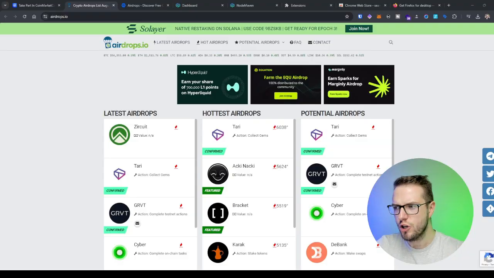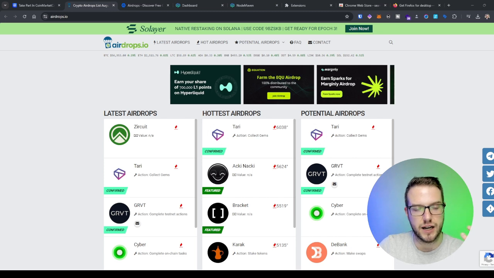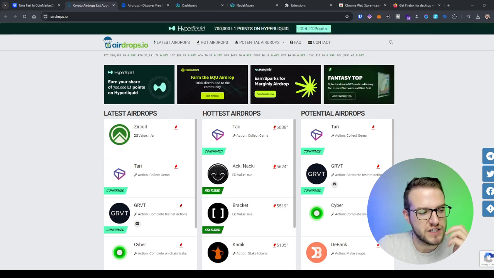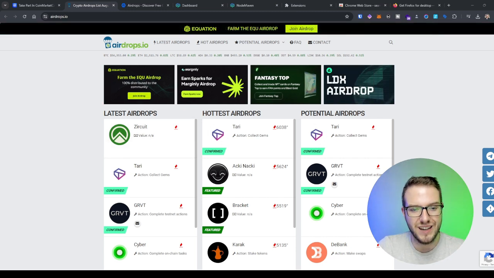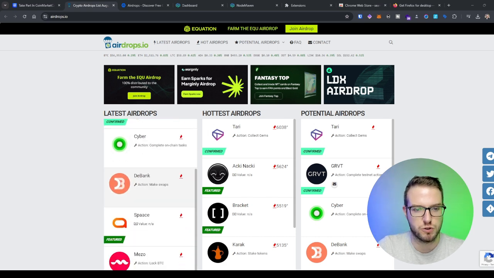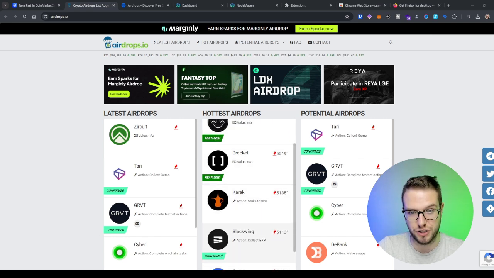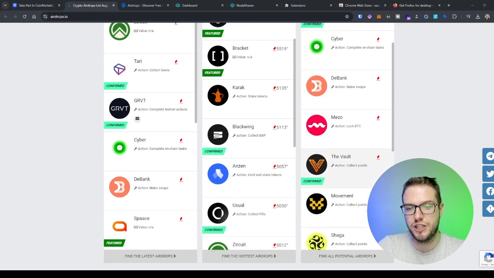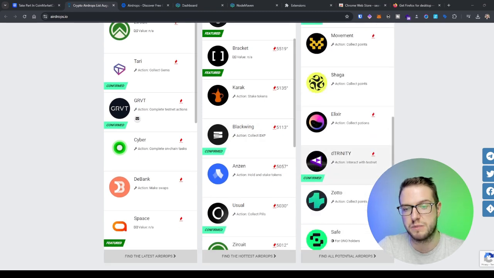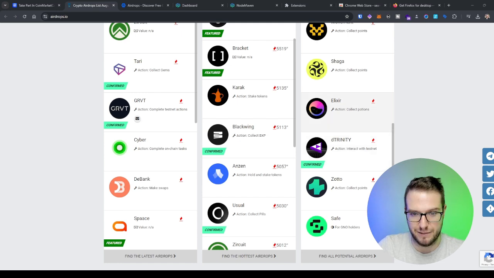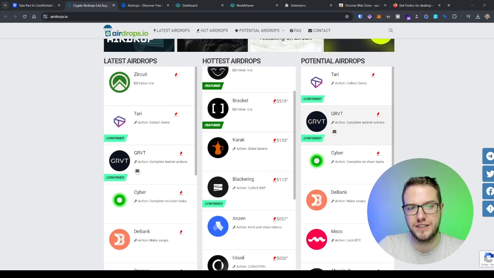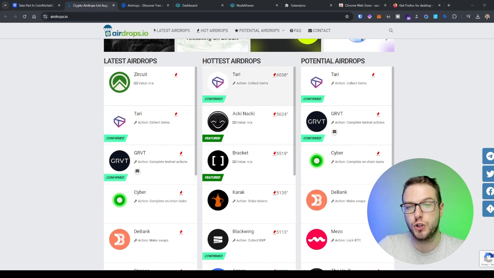The second page which I would like to share with you is Airdrops IO. Airdrops IO has multiple different airdrops as well. The first thing I like about it is that you have three categories: the latest airdrops, the hottest, and the potential airdrops. The latest ones are airdrops which have recently been added. The hottest ones are grabbing most of the traction. The potential ones are airdrops which users or the platform think might happen. Often you also see the value of what you need to do or what you will get.